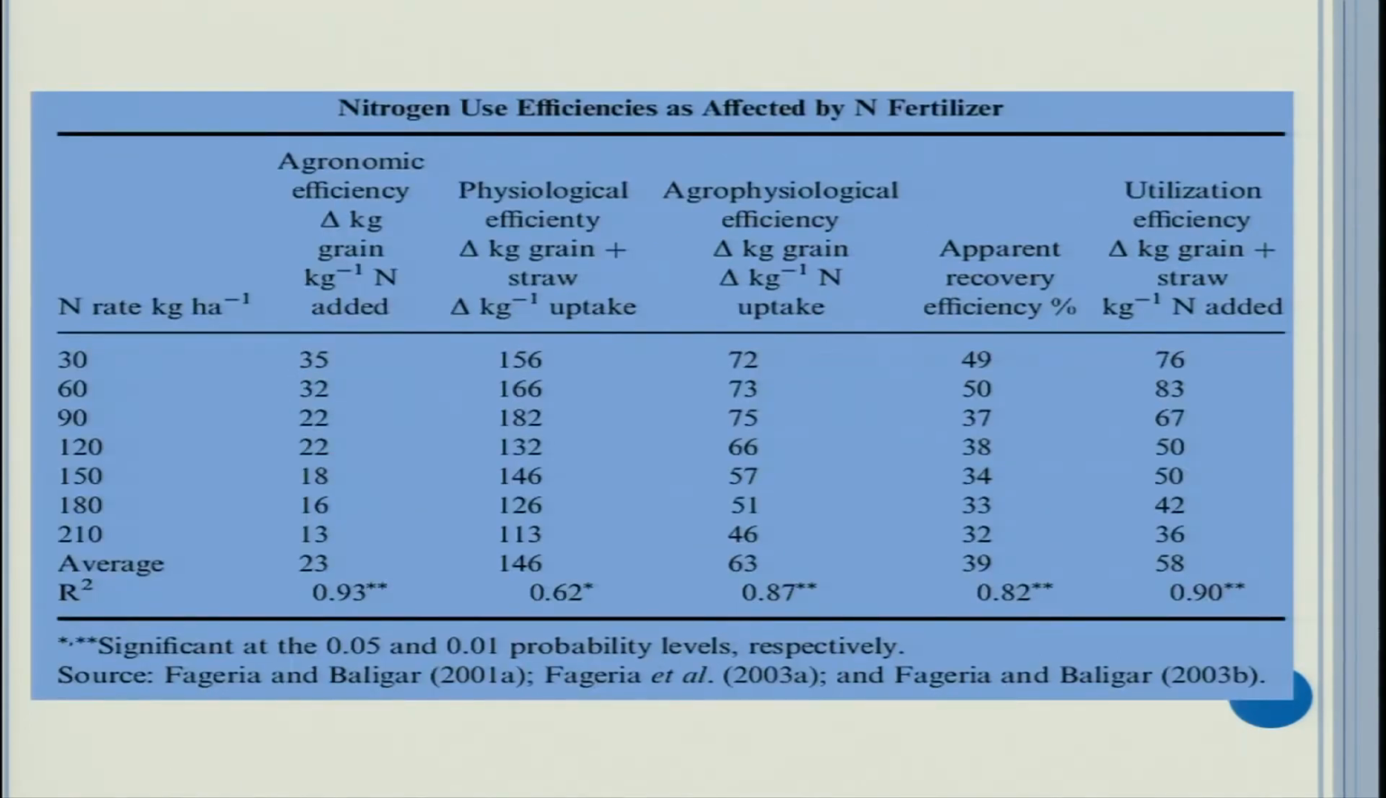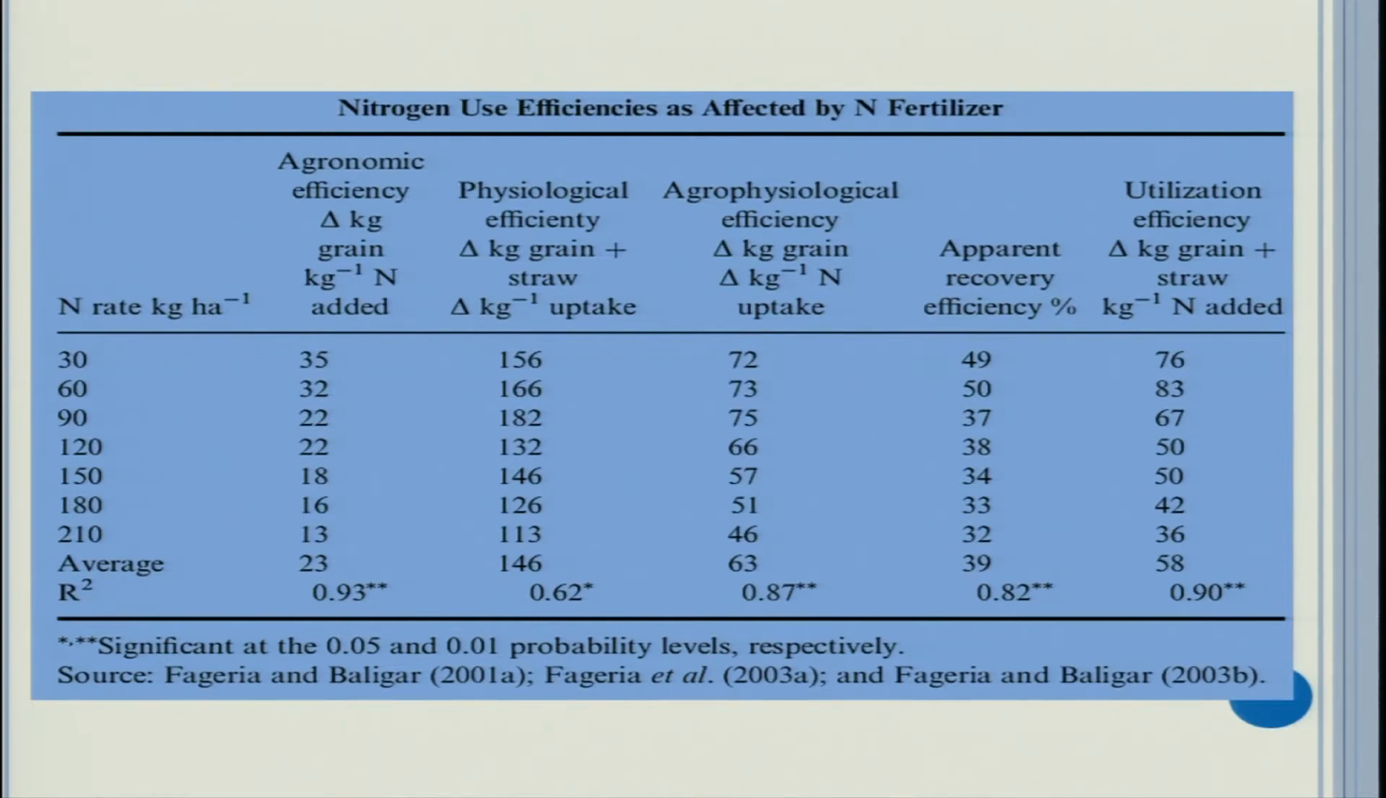Now see another table, nitrogen use efficiencies as affected by nitrogen fertilizer. In the first column there are different nitrogen rates. The second column is agronomic efficiency, that is the change in kg grain yield increase per kg nitrogen added. So first you see agronomic efficiency. At 30 you get a value of 35, then at 60 it is 32, which means as you are increasing the dose of nitrogen, the agronomic efficiency is decreasing.